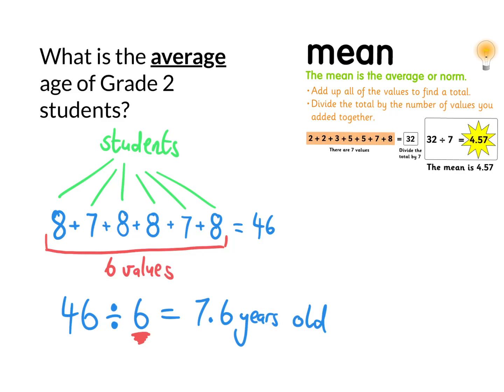The mean is the average or the norm. The way we calculate the mean is by adding up all the values to find the total, and then we divide the total by the number of values you added together. So let's look at this example.